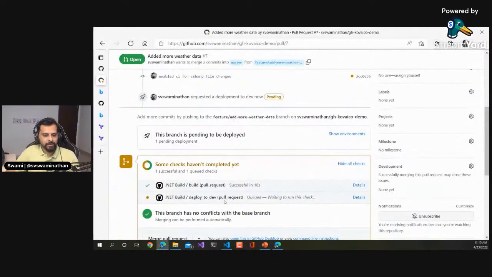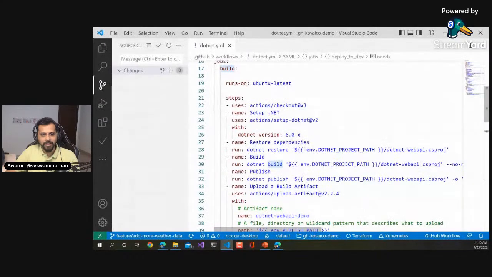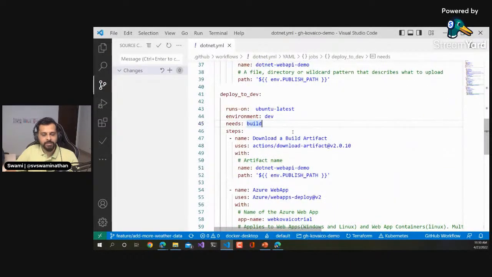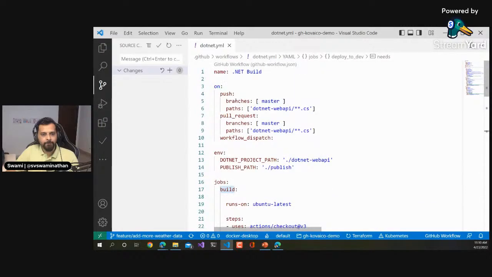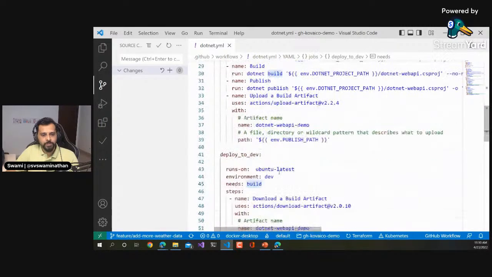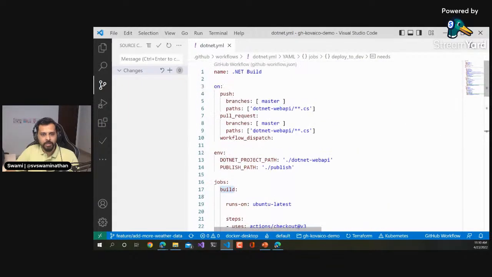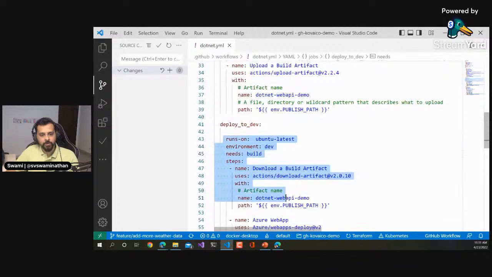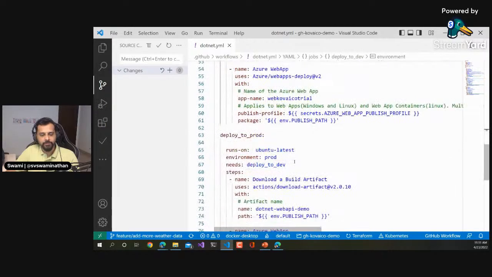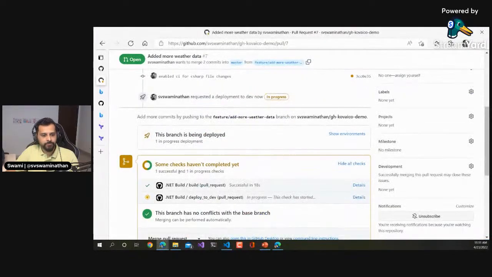But you get the idea, right? See, again, that is why it says build is complete, deploy to dev, and this itself will go and deploy into production, which is not what we intended to do. But all those fixes can be made, and we can add those checks and balances here in our jobs. So basically what we need to do is this. For this one, we need to add a check called if github.event is push and branch is master. If we put that, then this part would run only for that particular condition.